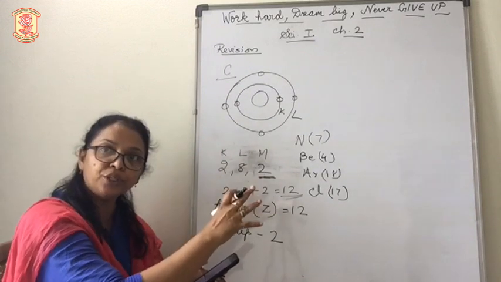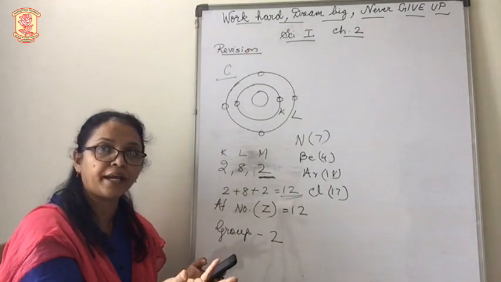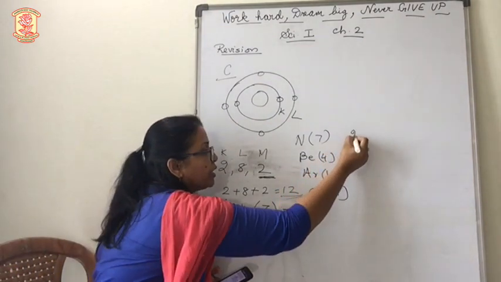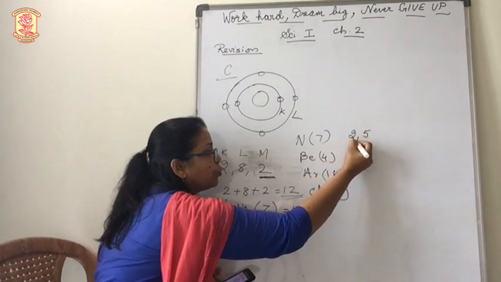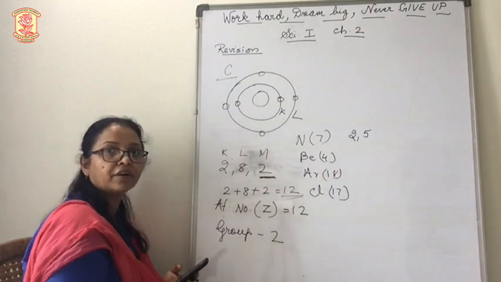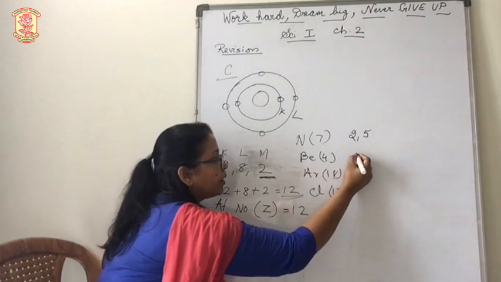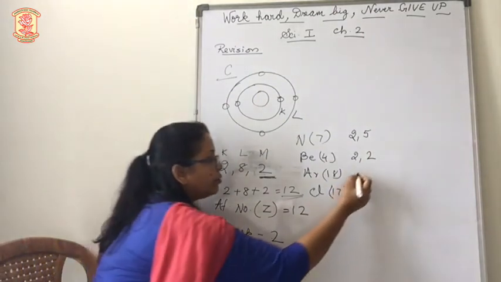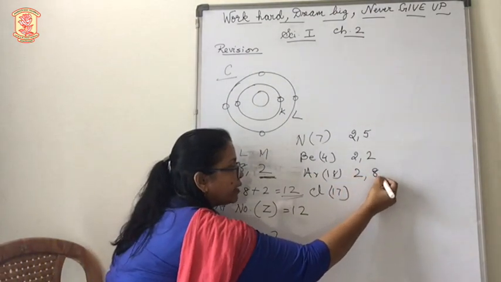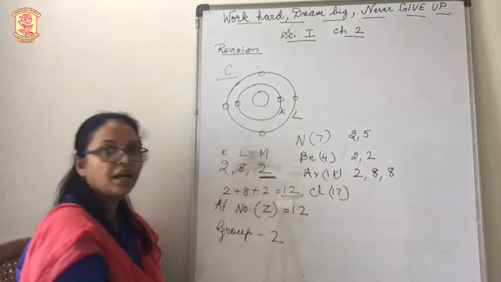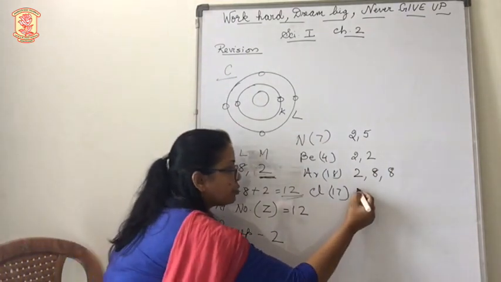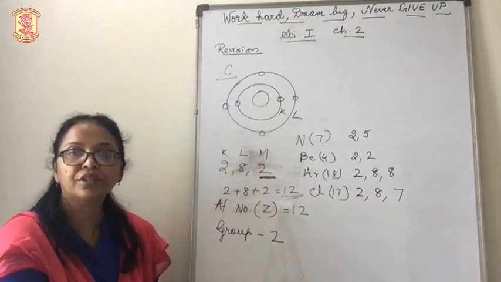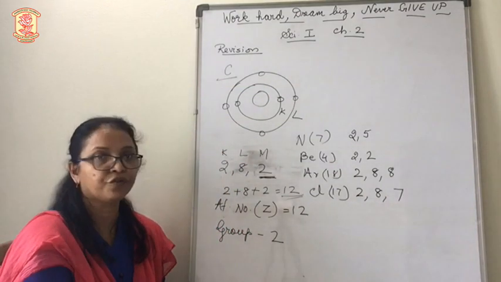Now when you know the atomic number, what can we also write? The electronic configuration. So for nitrogen the electronic configuration will be 2, 5. And for beryllium it will be 2, 2. For argon it will be 2, 8, 8. And for chlorine 2, 8, 7. So these are the electronic configurations.